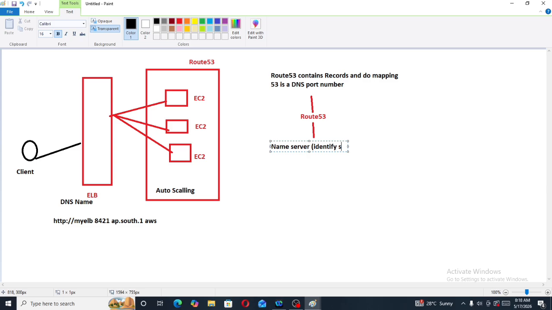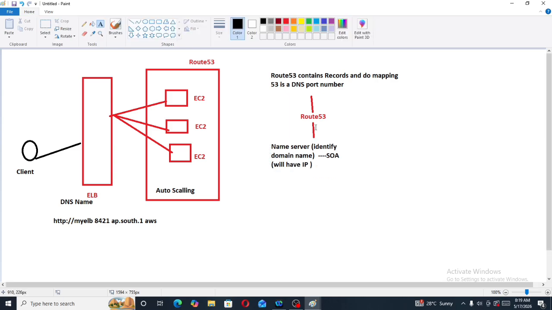From the name server, the request will go to the state of authority, SOA. The state of authority will have the IP address of this URL.